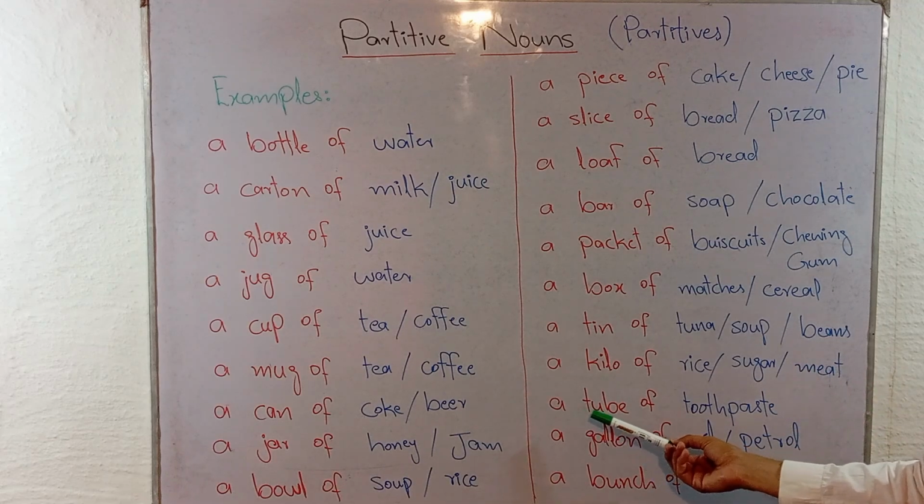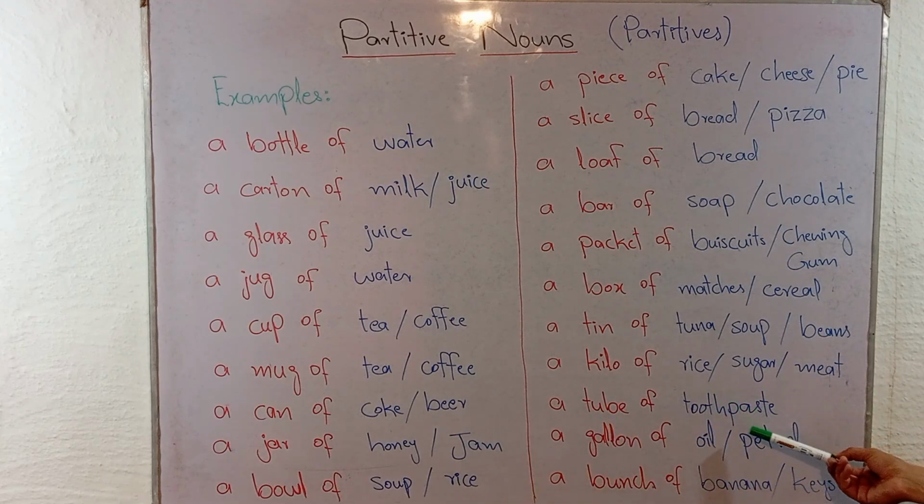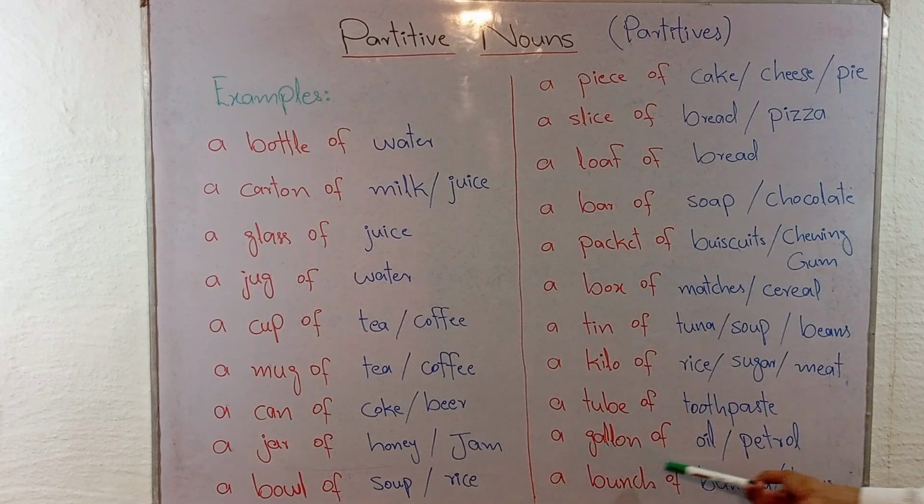You can use a tube of toothpaste, etc. You can use a gallon of oil, a gallon of petrol, a gallon of diesel, etc. And you can say a bunch of bananas, a bunch of keys, even a bunch of flowers, etc.